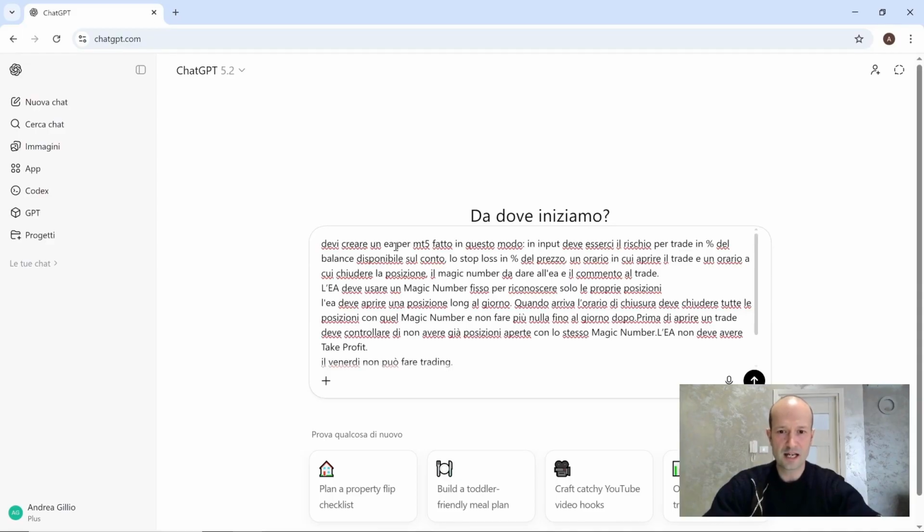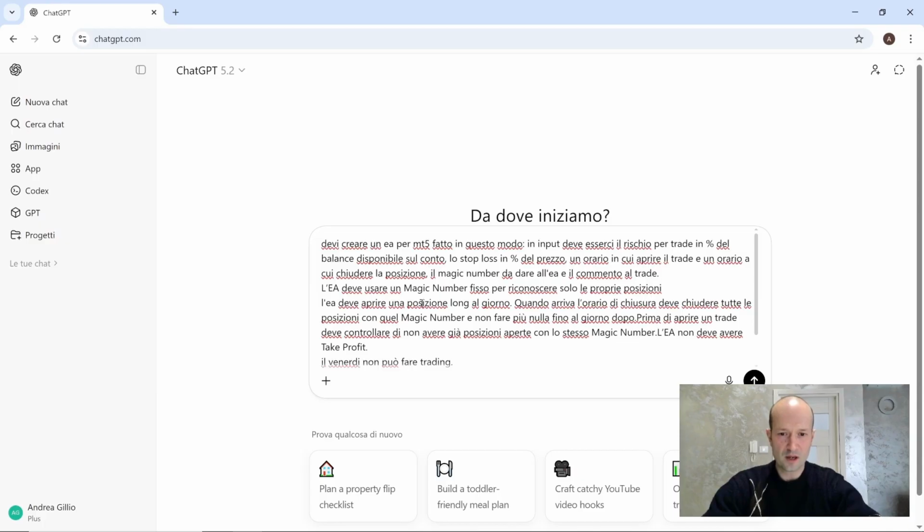You need to create an EA for MT5. Done like this. In the input, there must be the risk per trade as a percentage of the available account balance. The stop loss as a percentage of the price, obviously. A time to open the trade and a time to close the position. The magic number to assign to the EA and the trade comment. Just like we did in my expert, right? In the one I showed in a video some time ago. The EA must use a fixed magic number to recognize only its own positions. Clear.